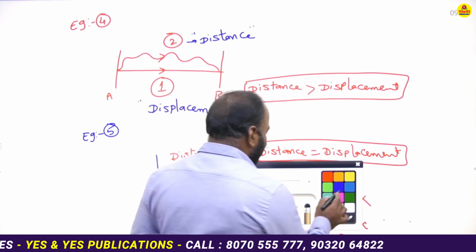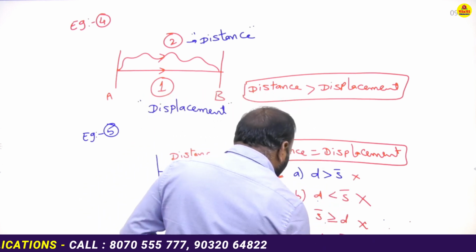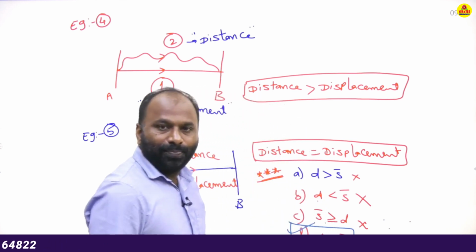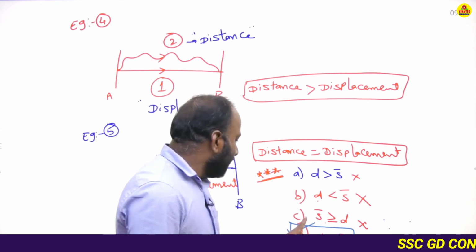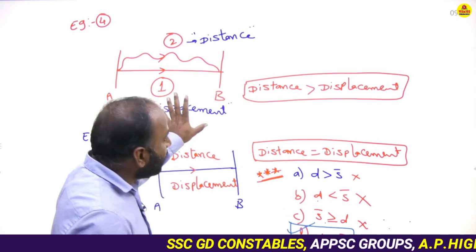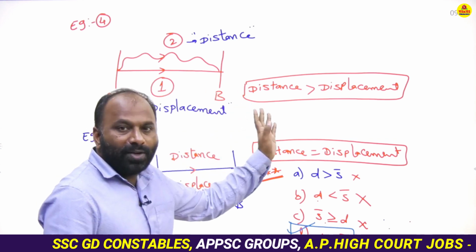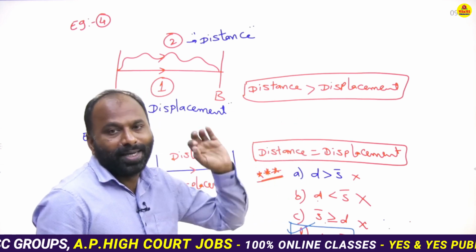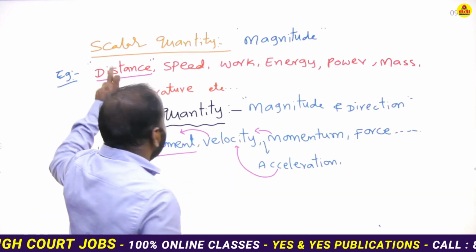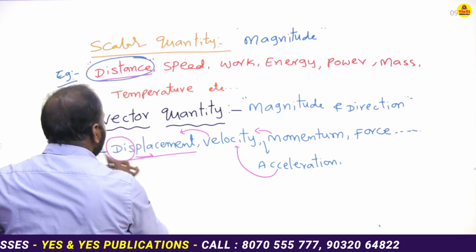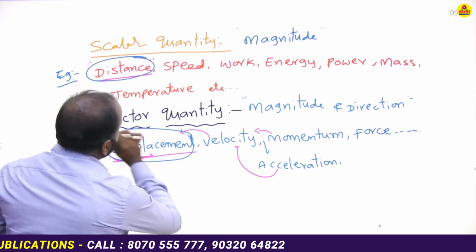That is why our option is D. This is the correct one. Okay. These are the main differences between the distance and displacement terms.